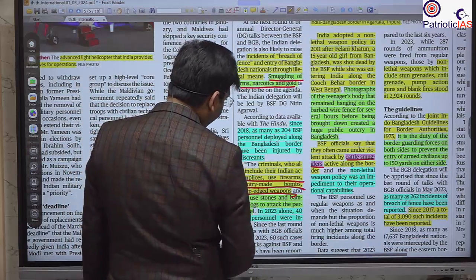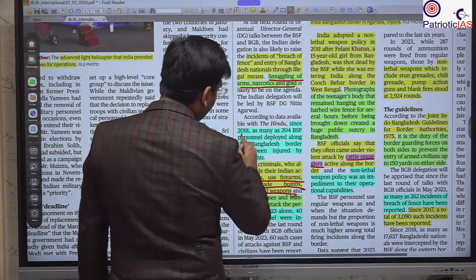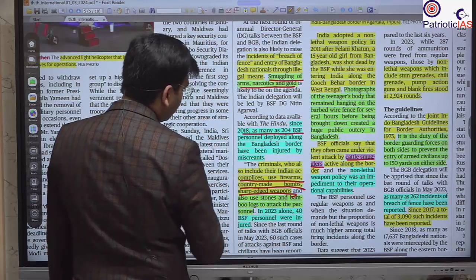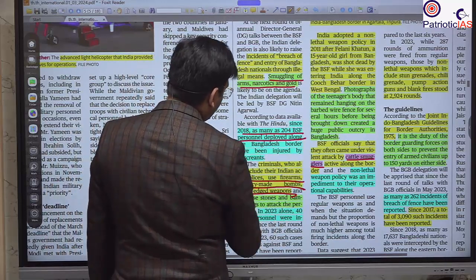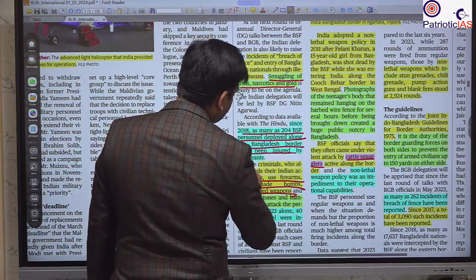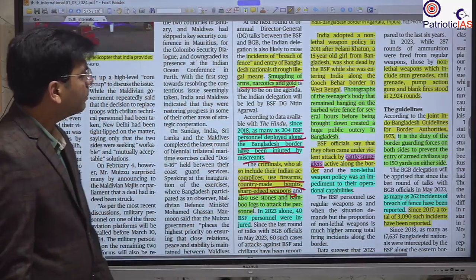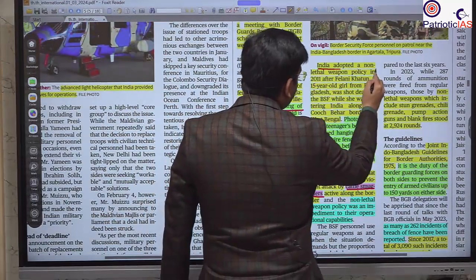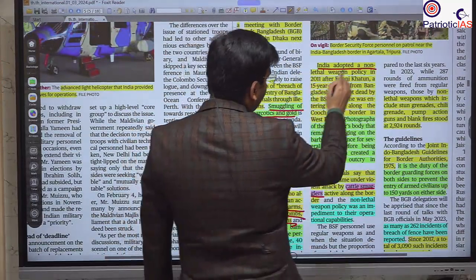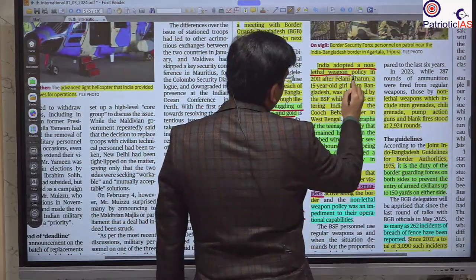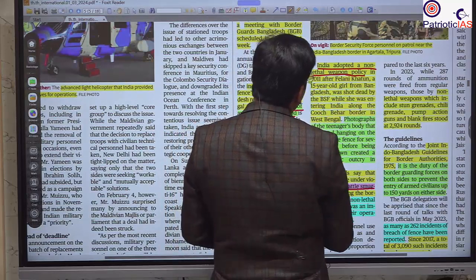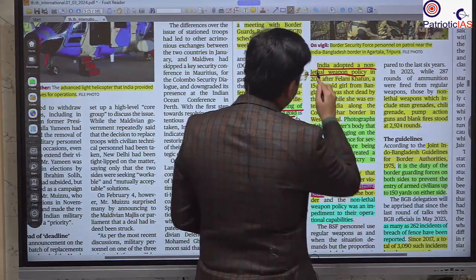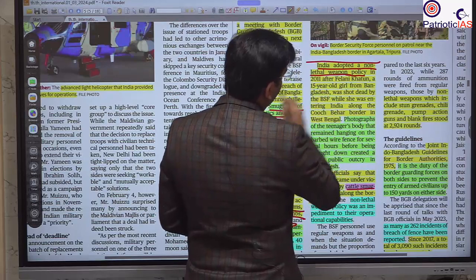Okay, so we have seen that there has been an increase, as many as 204 BSF personnel injured in this border area. This is given here. So there has been a case from which India adopted the non-lethal weapon policy. You should remember this non-lethal weapon policy that we have been adopting since 2011.